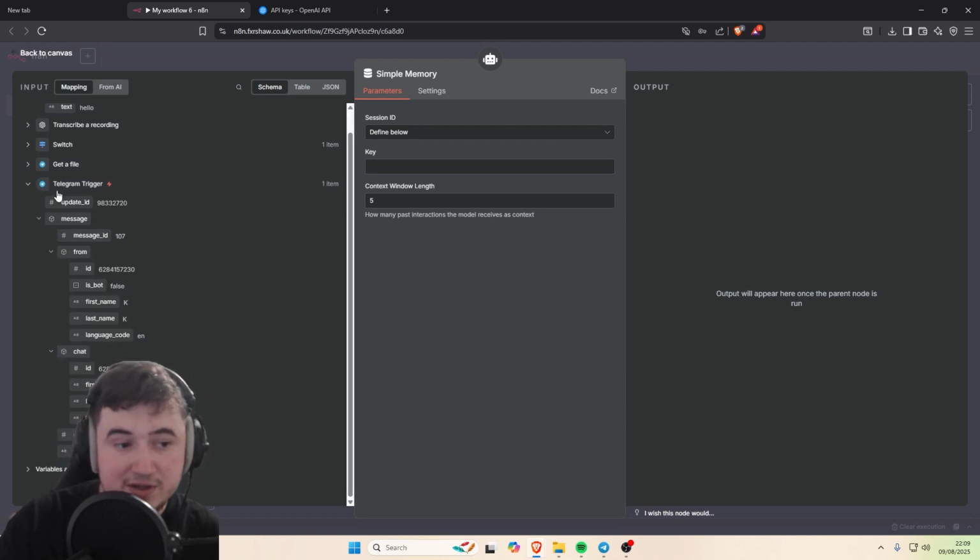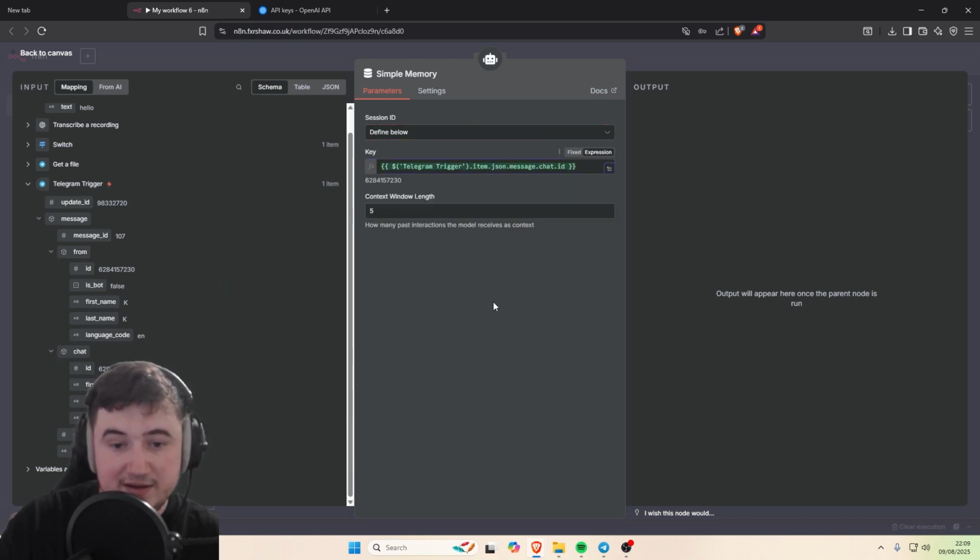So go to your inputs, go to Telegram trigger, scroll down, you'll see a chat and then ID. Drag that in there. And then for the context window, I just put 5 just because 5 works. And if you wanted to have more memory, just make this higher. Essentially, the number here is the amount of messages that it remembers.